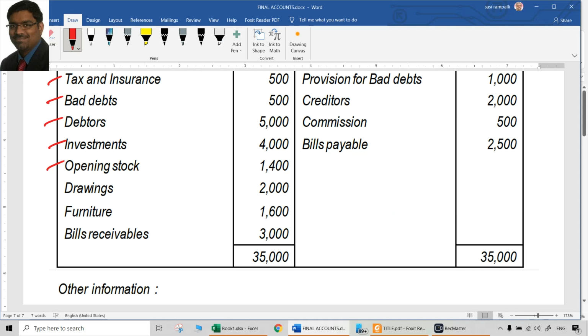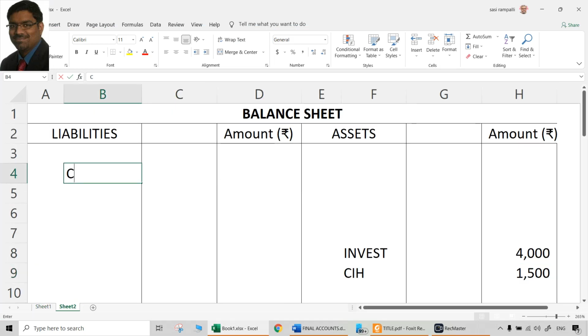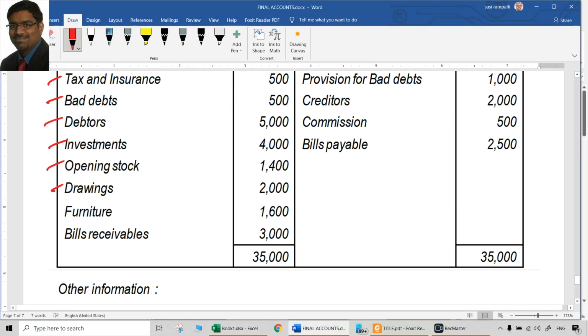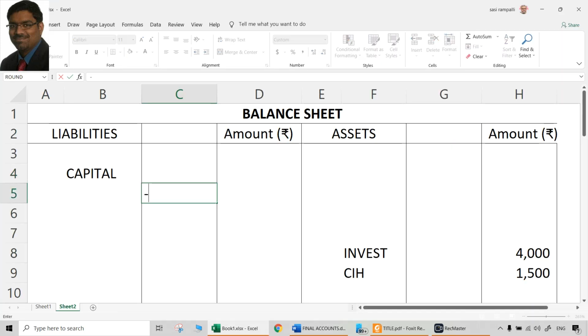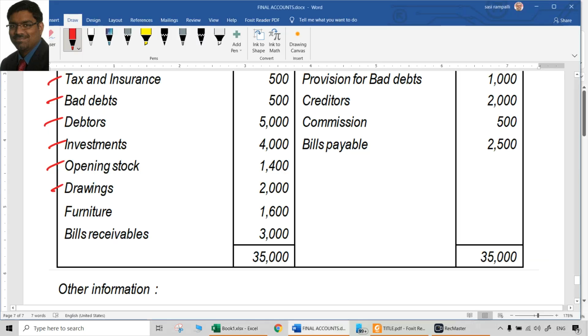Drawings 2,000. It is to be reduced from capital. Capital will be in the balance sheet. Whatever that amount may be, we don't know that yet. We will come to that later when we reach it. But now drawings is definitely 2,000, which should be reduced from capital.